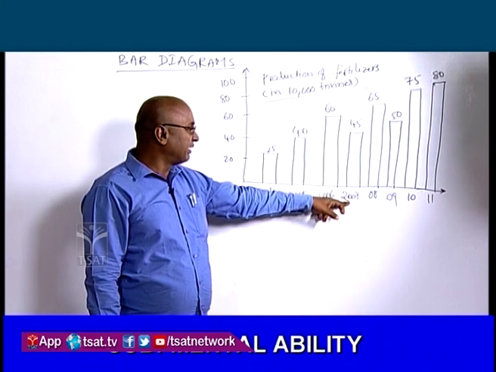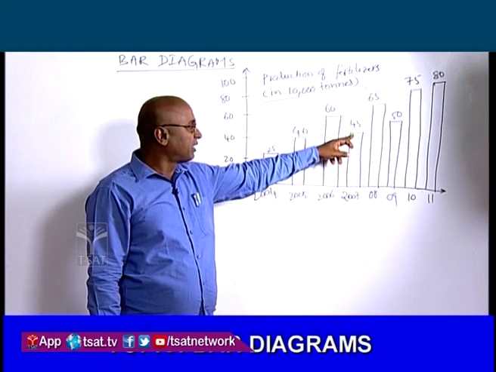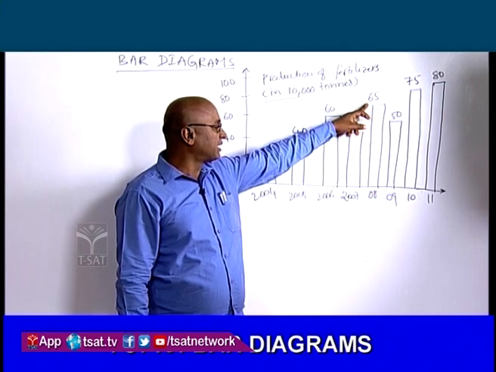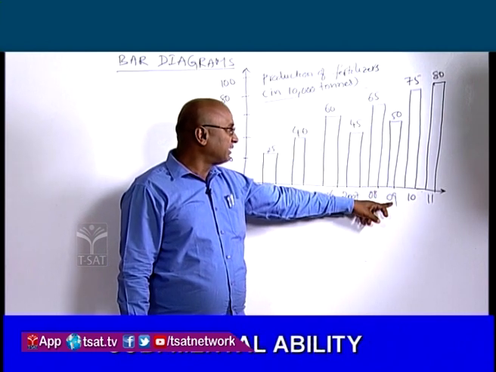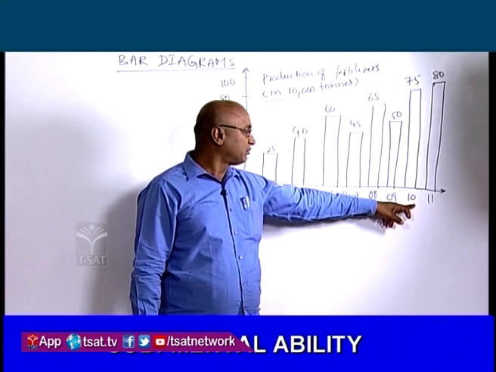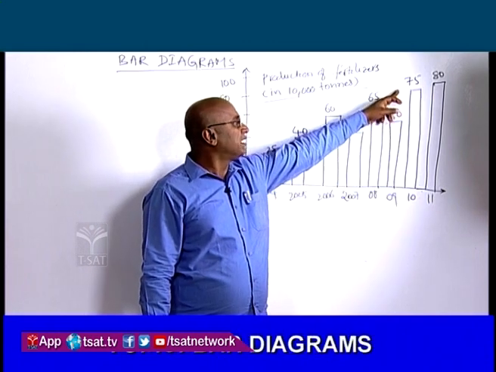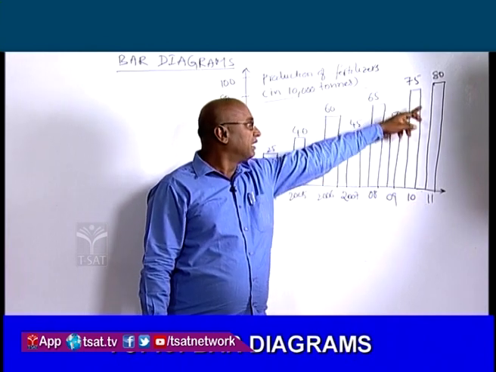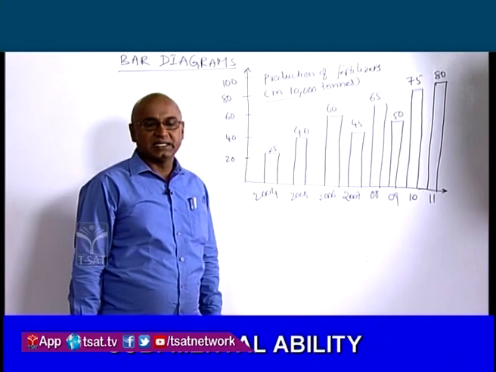In 2007, 45,000 tons production. In 2008, it is 65,000 production. And in 2009, it is 50,000 tons of production. In the year 2010, it is 75,000 tons of production. And in the year 2011, 80,000 tons of production is there.